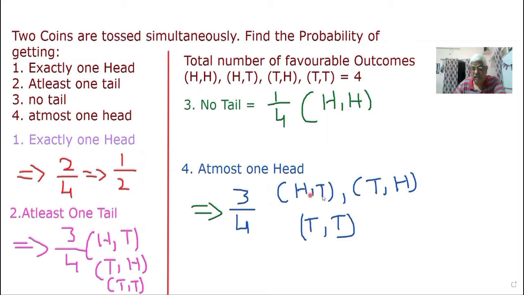So HT I have taken, TH I have taken, even TT also taken. It is not compulsory that a head must be there, because they said at most one head. Therefore, these three I have taken. The probability of getting is 3 by 4 here. Okay, right. Thank you very much.